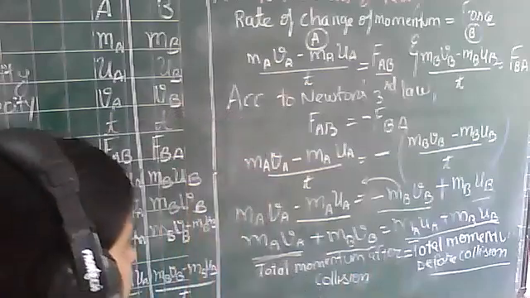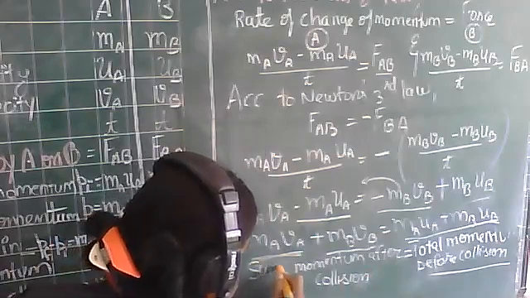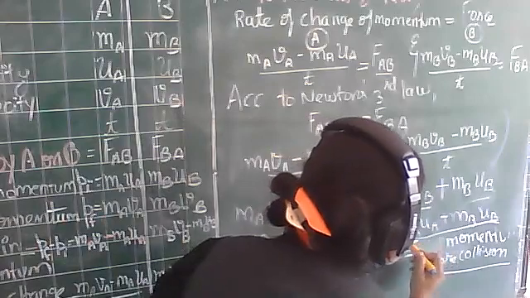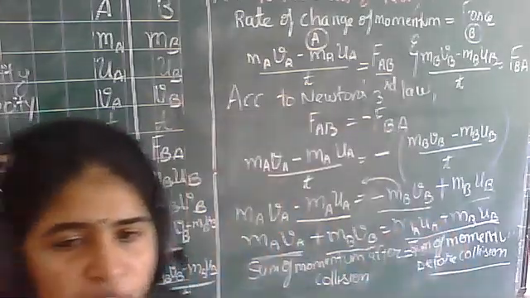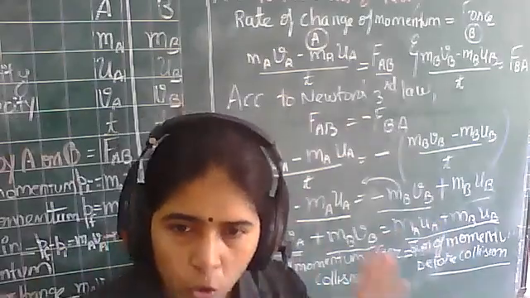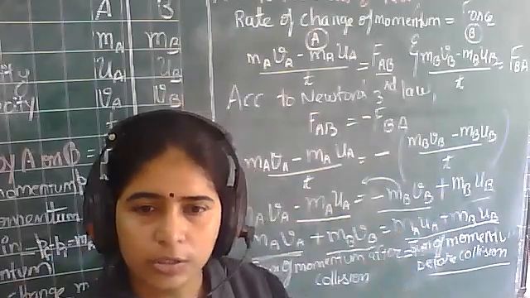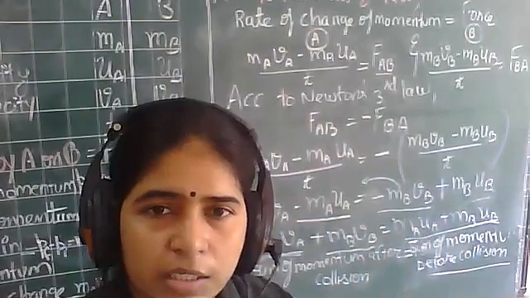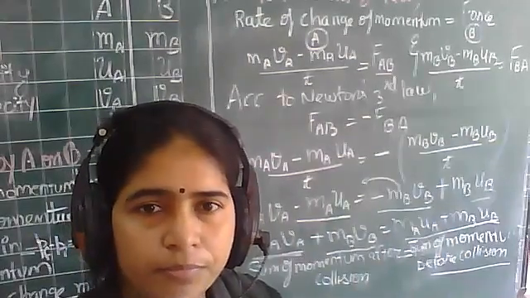So under that condition, instead of total, we can use the word sum here. The sum of momentum after collision equals the sum of momentum before collision, provided there is no external unbalanced force acting on them. Right, children? So this is it, and this was your law of conservation of momentum. Okay?